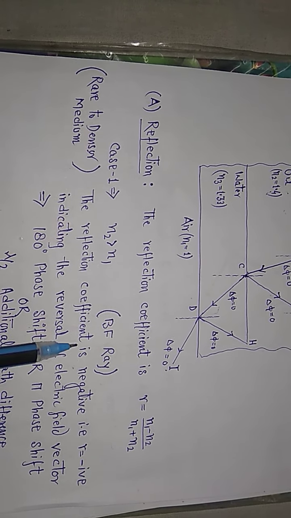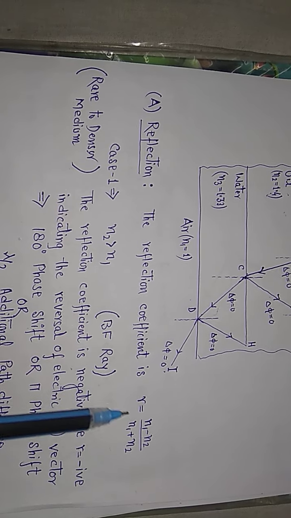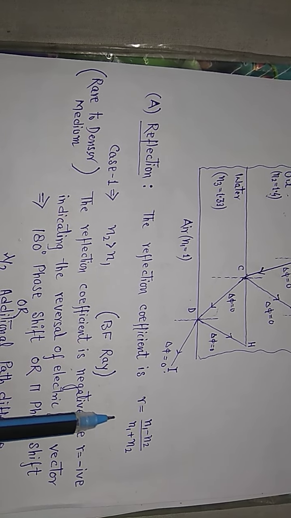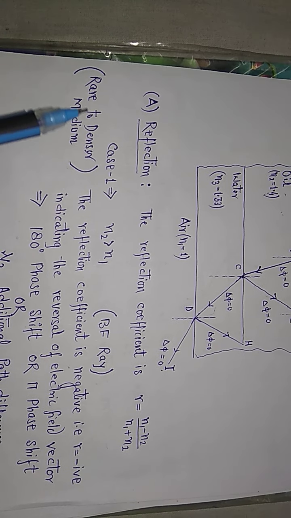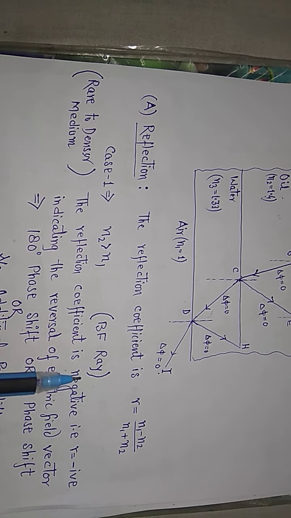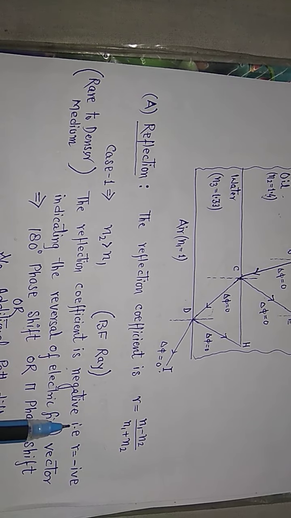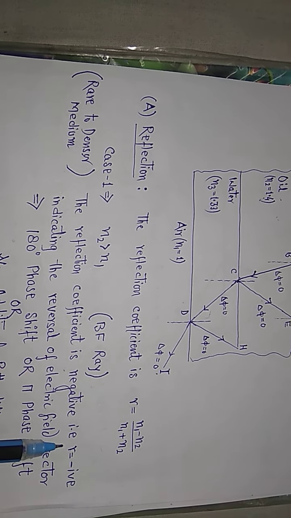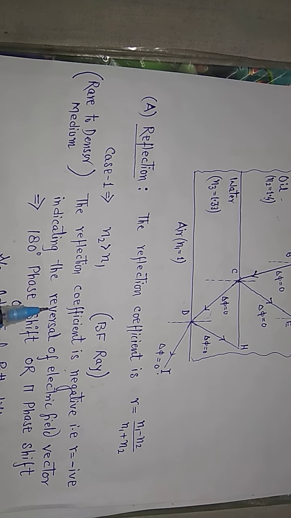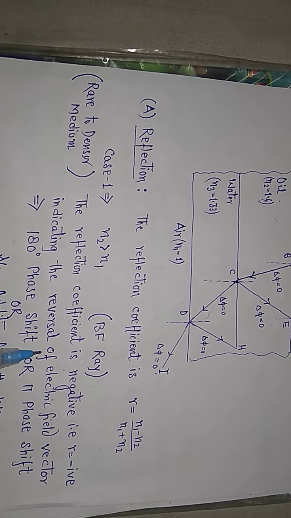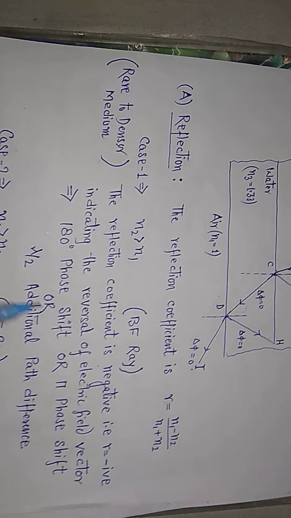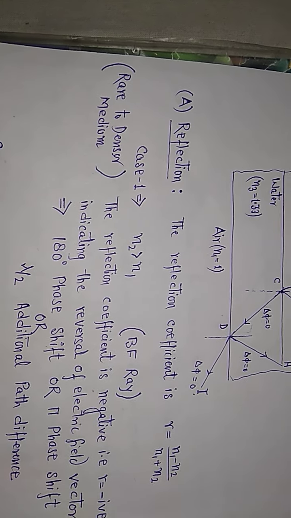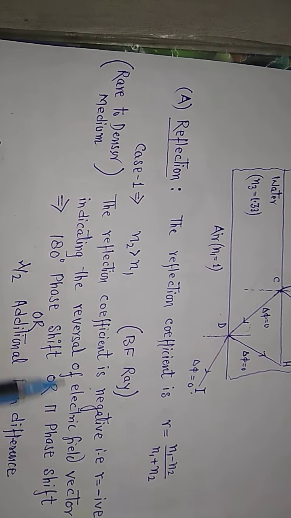So the reflection coefficient is negative, indicating the reversal of the electric field vector. This implies 180 degree phase shift, or pi phase,